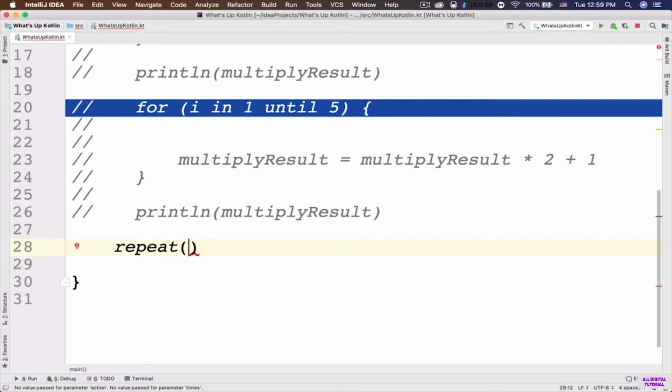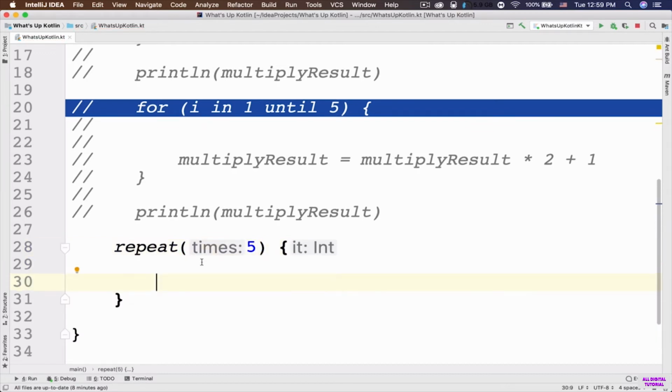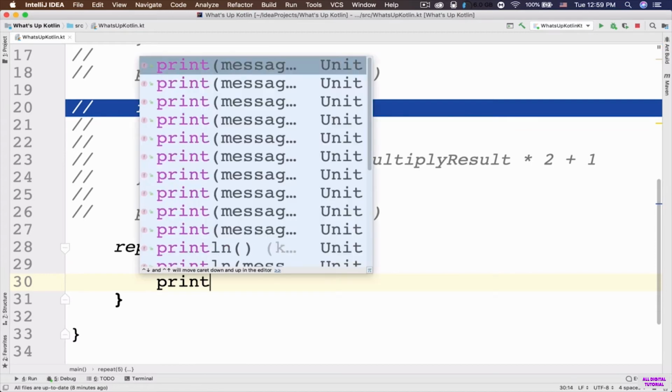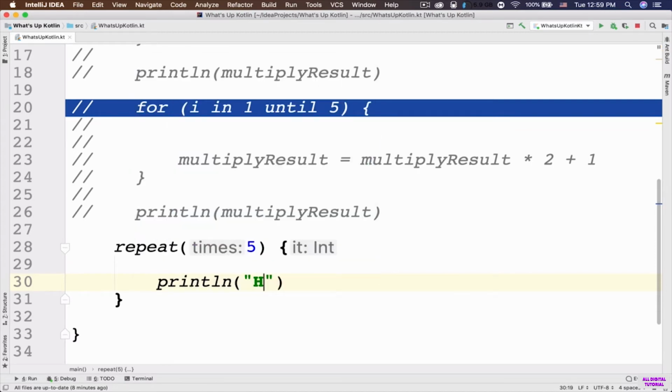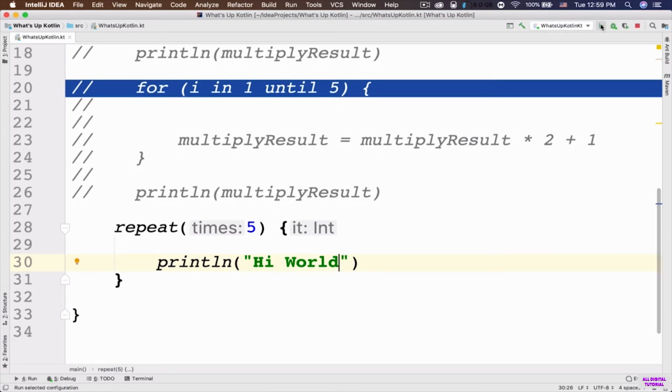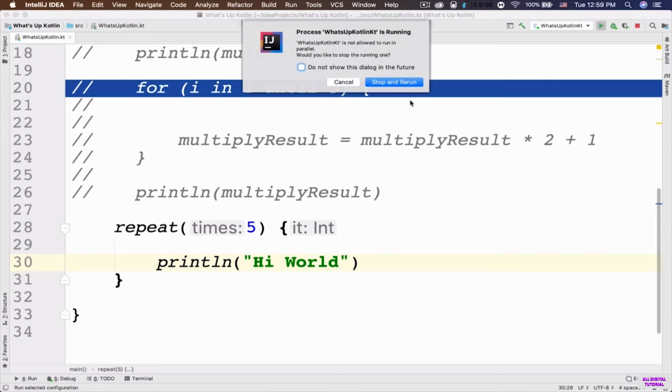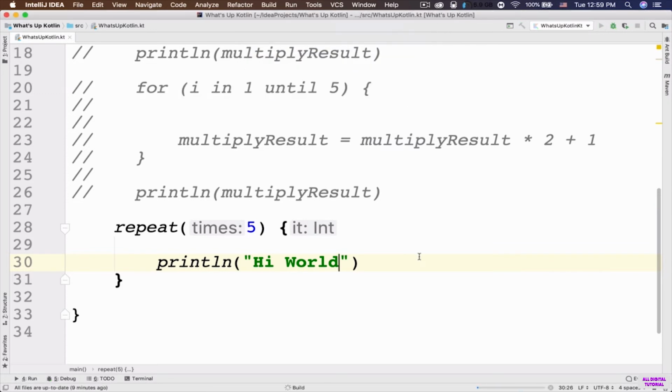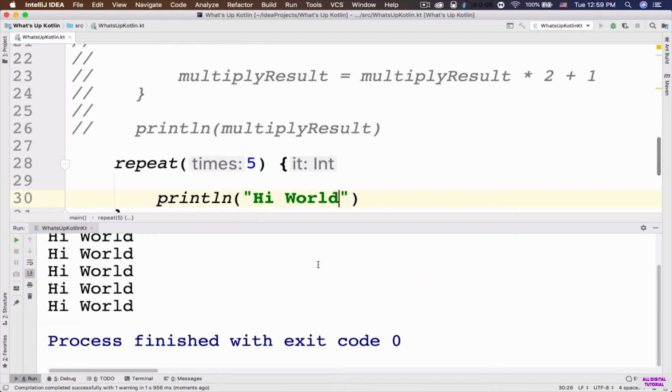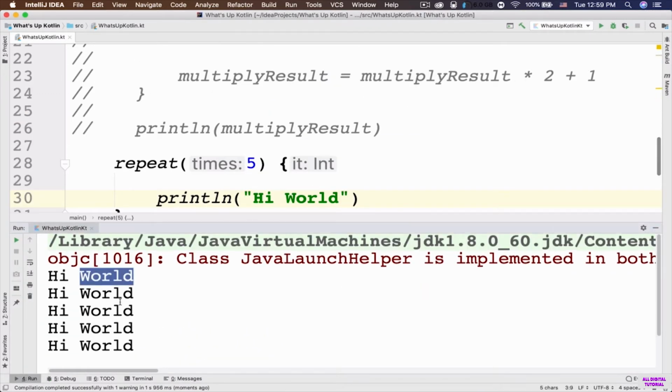So for example, I want to output the value hi world to the console 5 times. And then we just need to open and close this repeat by using these curly braces. And inside the curly braces, I'm gonna say println hi world. Okay. So let's go ahead and run the app. So in the console, the value hi world is outputted here 5 times.